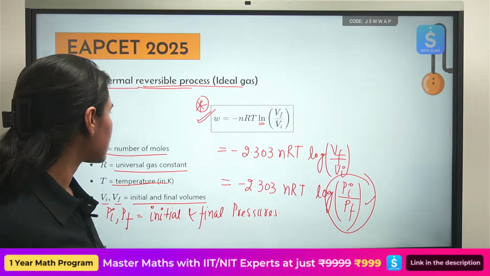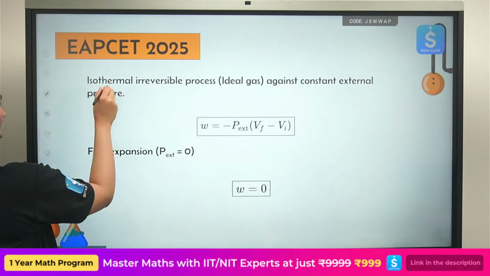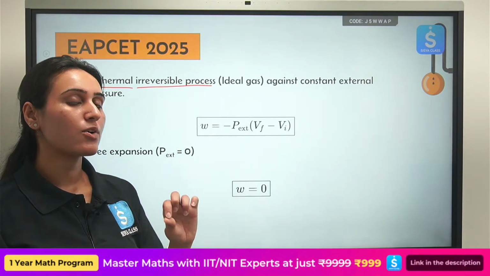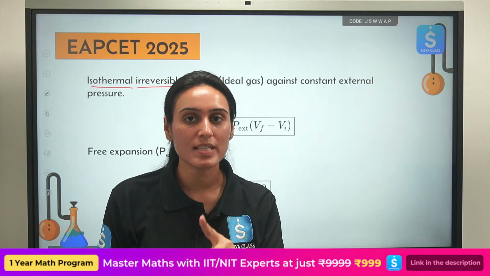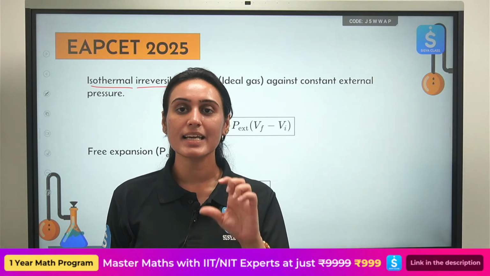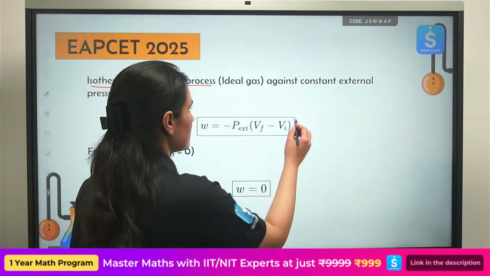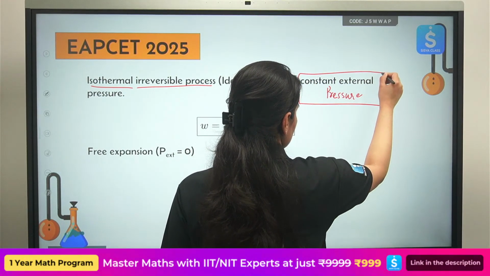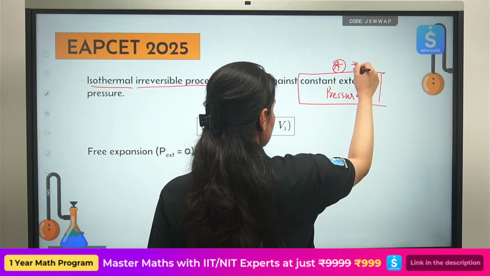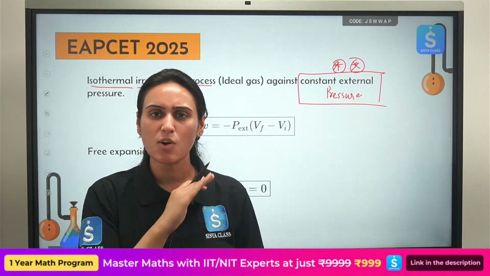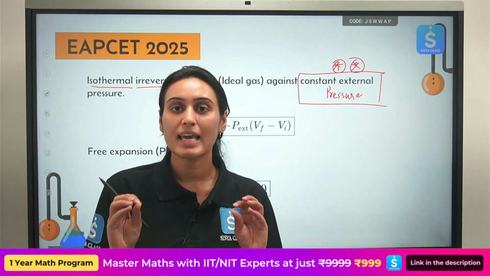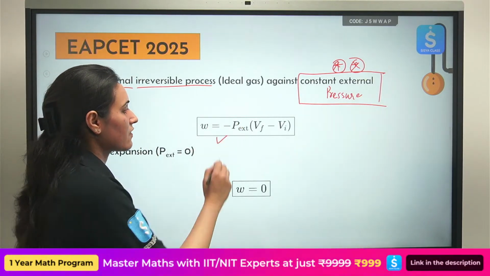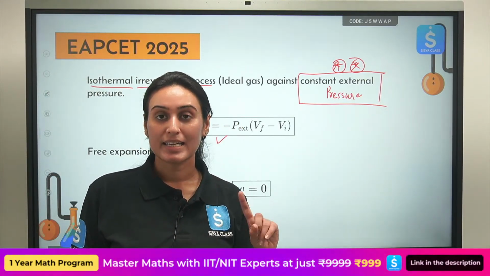Okay, now what is next? This you have already covered, but let's repeat it. Isothermal irreversible process, and how are we going to understand we are talking about an irreversible process? What was the hint I have given you? Look for constant external pressure. This is what we are looking for in the question. If you see constant external pressure, look for irreversible process. How do we calculate work done there? Simple formula, minus P external times V final minus V initial. This was the formula we took up in the beginning itself.